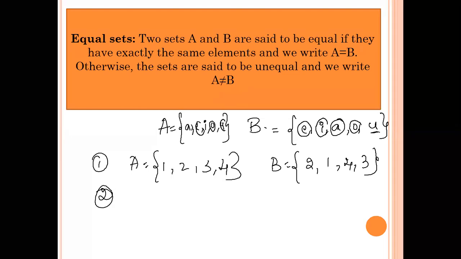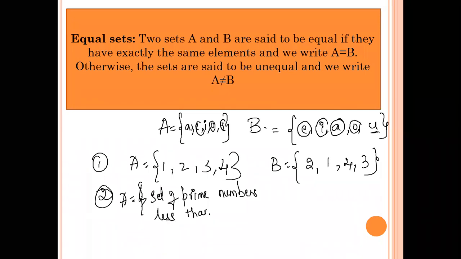Let me see who will give me the answer. Set A is the set of prime numbers less than 6, and set B is 2, 3, 5. Whether A and B are equal sets?